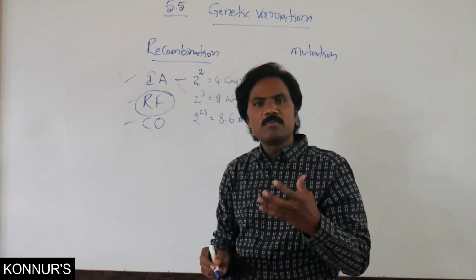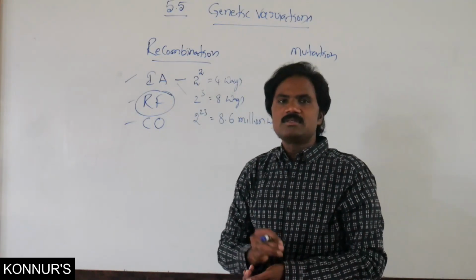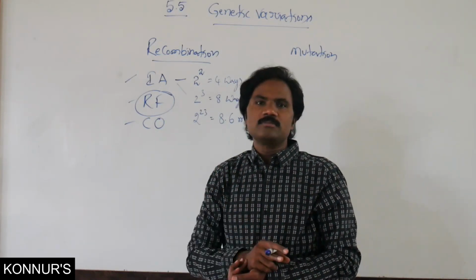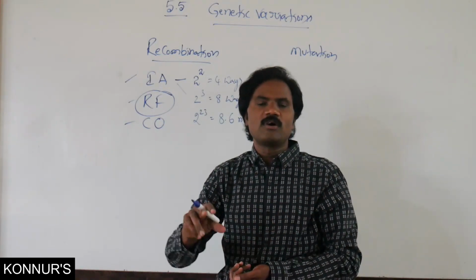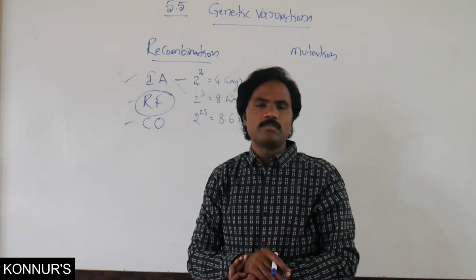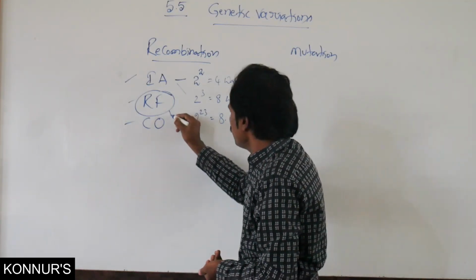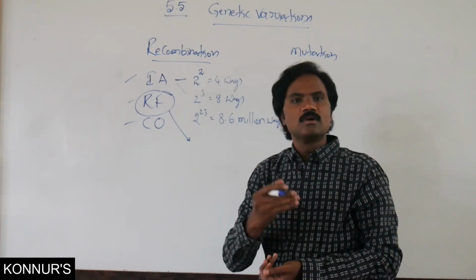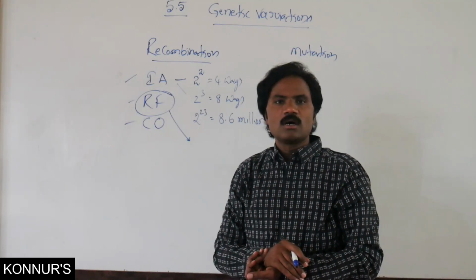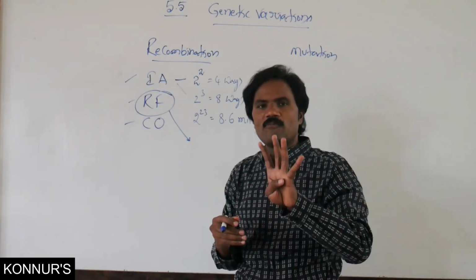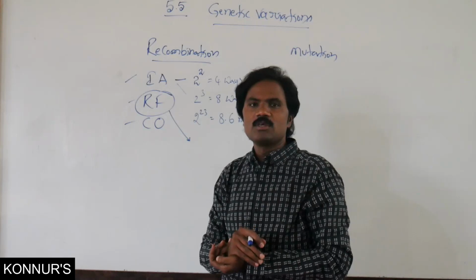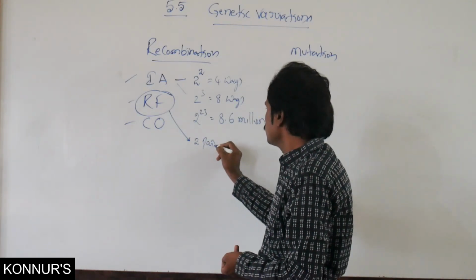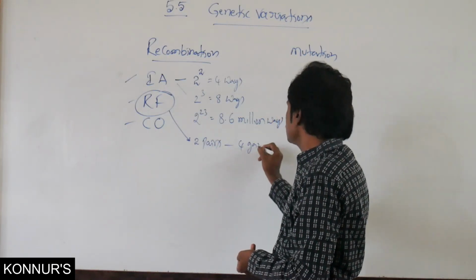Then random fertilization. In random fertilization, two pairs of chromosomes fertilize and form a new genotype. With two pairs of chromosomes, four gametes are possible.